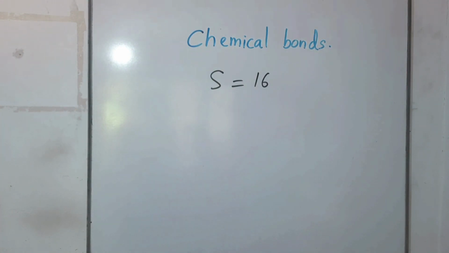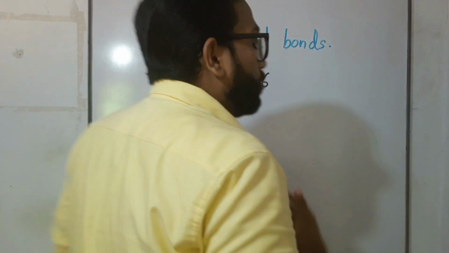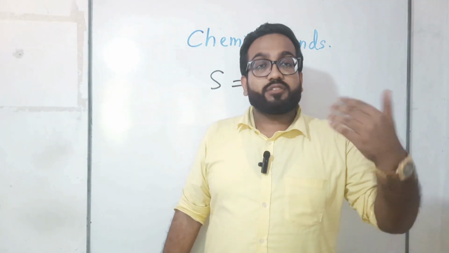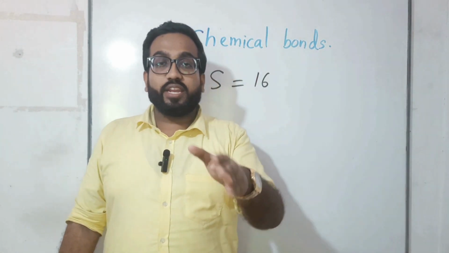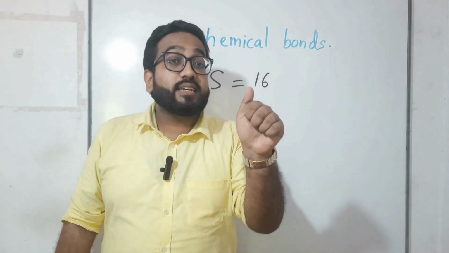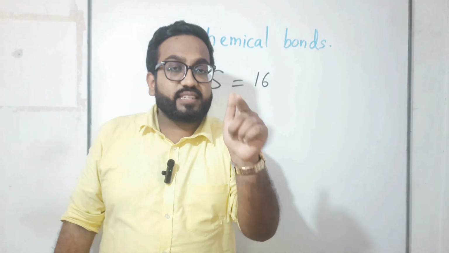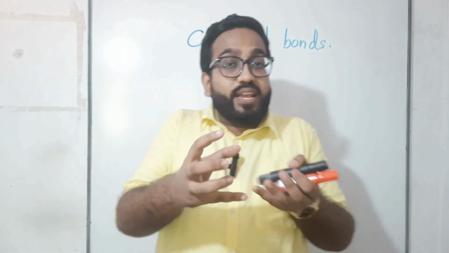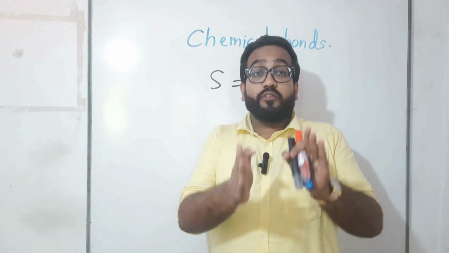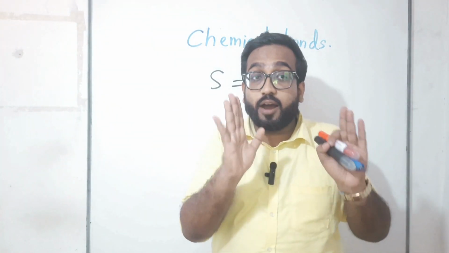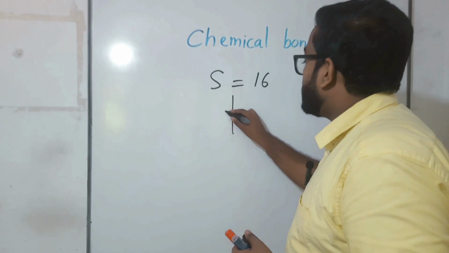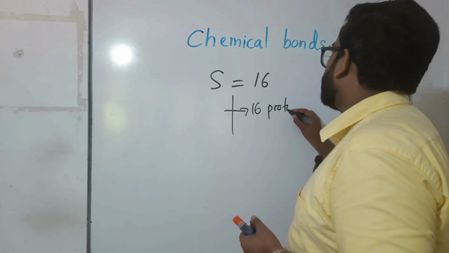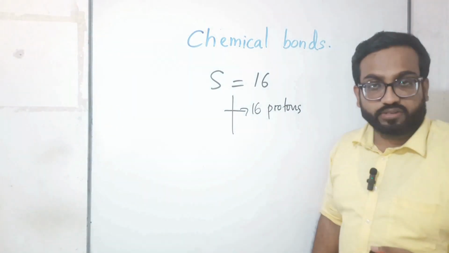Hydrogen, helium, lithium, beryllium, boron, carbon, nitrogen, oxygen, fluorine, neon, sodium, magnesium, aluminium, silicon, phosphorus, sulfur. Sulfur is the 16th one, right? It means the atomic number, or the number of protons, of sulfur. How many? There are 16 protons.